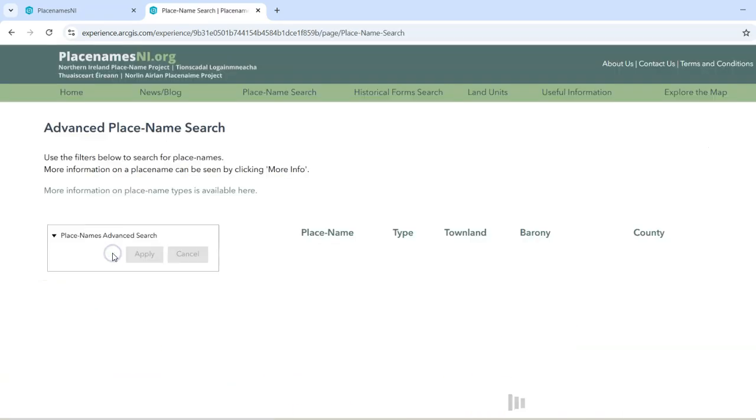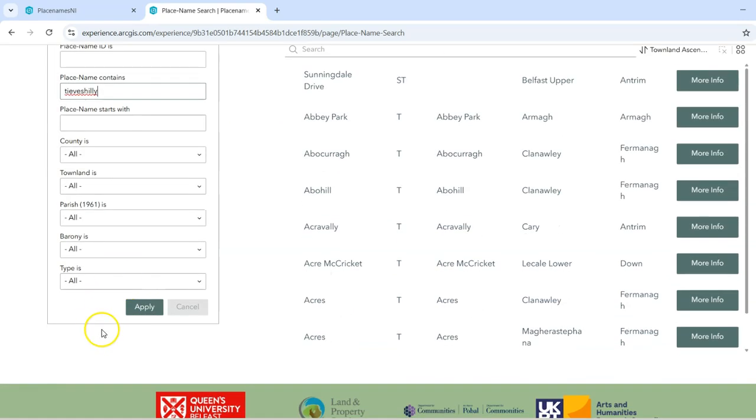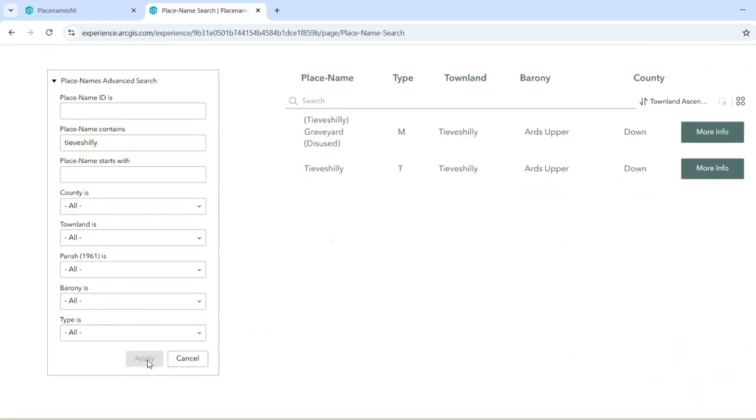So then you would click on search for a place name. So obviously you need to know where you're looking for. So I'm going to put in Teves Shilley. We can adjust county, townland, parish, all these sorts of things. But as always, when you're starting off, keep it as broad as possible.